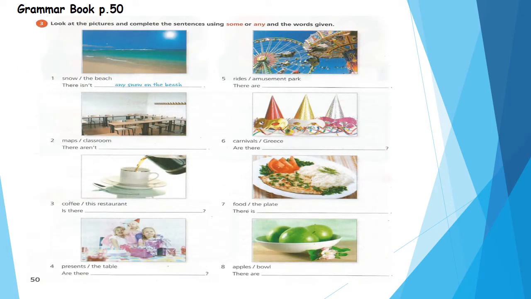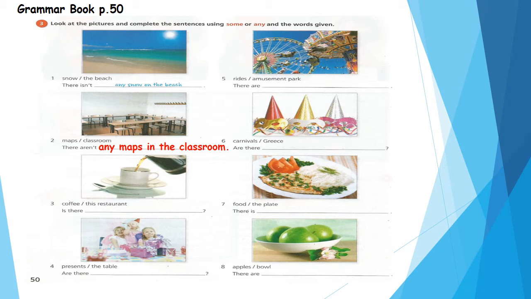Grammar book page 50. Number 3. Look at the pictures and complete the sentences using some or any and the words given. Okay? Number 1 is done for us. Snow, the beach. There isn't any. Yes, here we have isn't, so it's a negative sentence. We will use any. There isn't any snow on the beach. Number 2. Maps, classroom. There aren't. Aren't. That means this sentence is negative, so we'll use, super, any. There aren't any maps in the classroom.